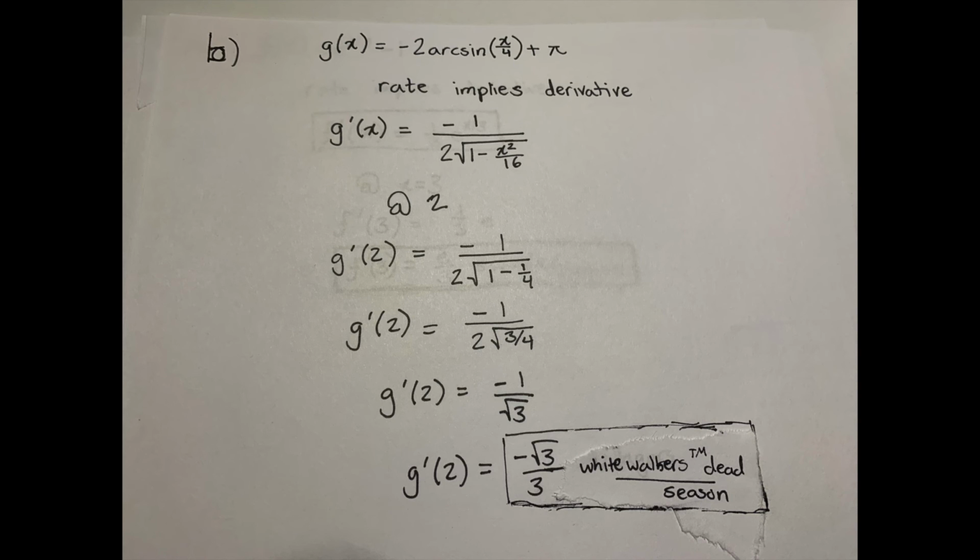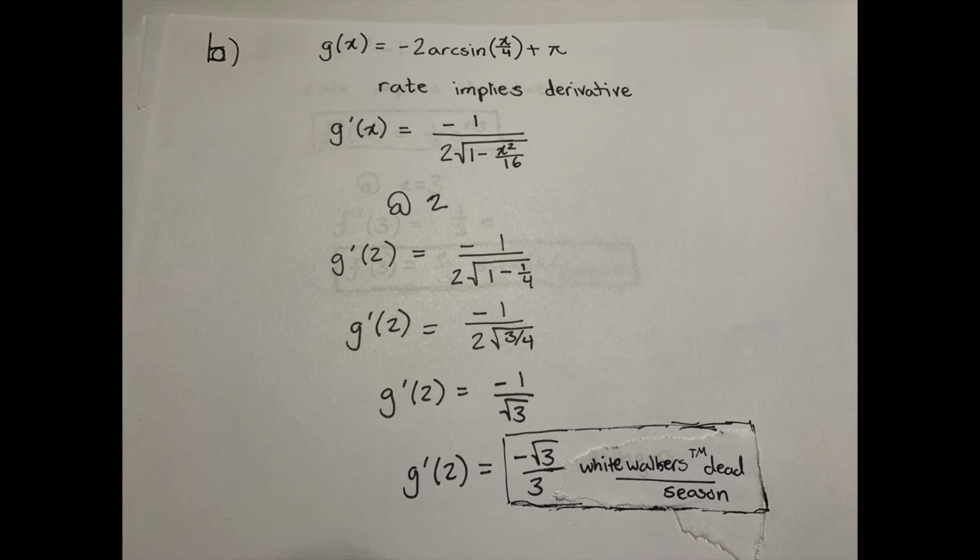Because the villagers want to know the rate at which the White Walkers' population is changing, we need to find the derivative of g of x, which gives us the population of White Walkers in terms of season. So, what we have to do is take the derivative of negative 2 arcsine of x over 4 plus pi. When doing the derivative, the constants don't matter, so we just take the derivative of negative 2 arcsine x over 4, and that gives us negative 1 over 2 root 1 minus x squared over 16.